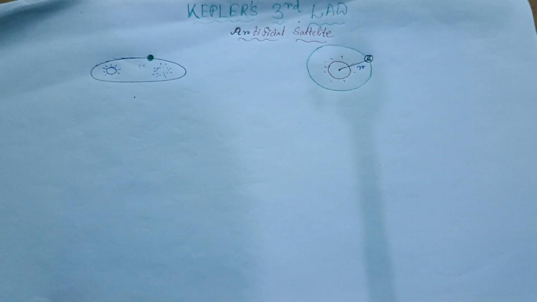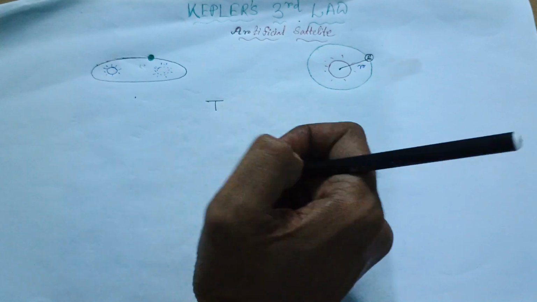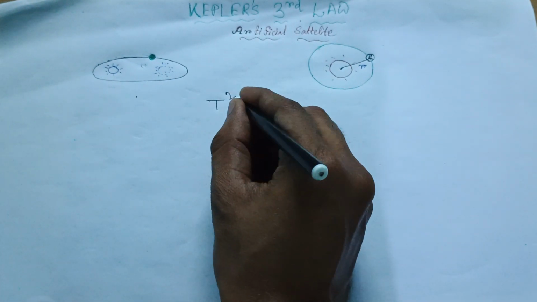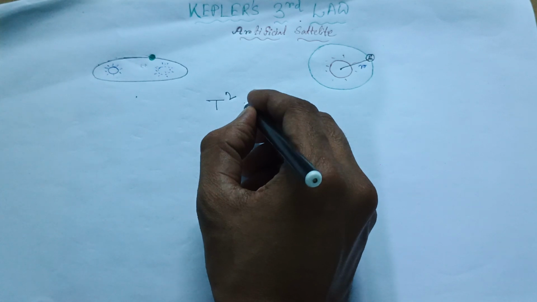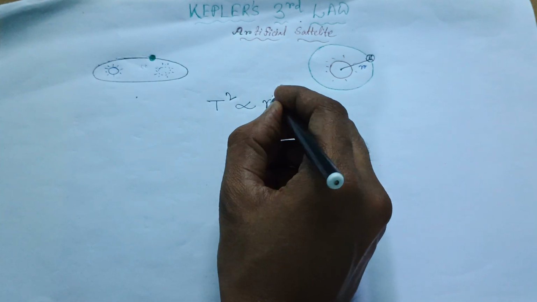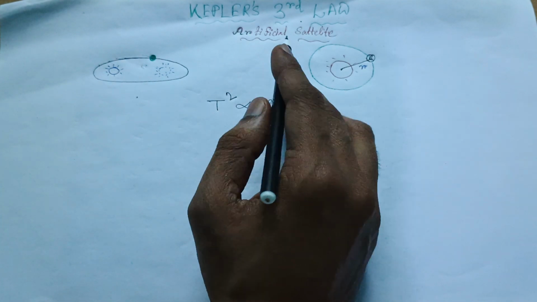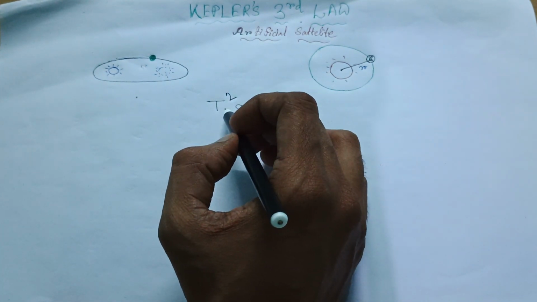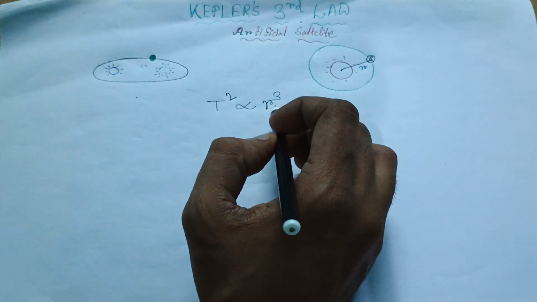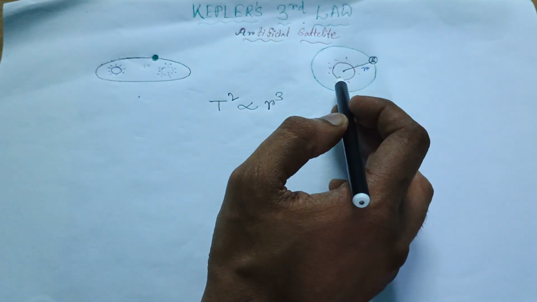The third law states that the square of the time period of the planet revolving around the sun, that means if I take the time period as T, then T square, should be proportional to the cube of the radius. So the third law says that the square of the time period of revolution is proportional to the cube of the radius of the path it is revolving around the sun.